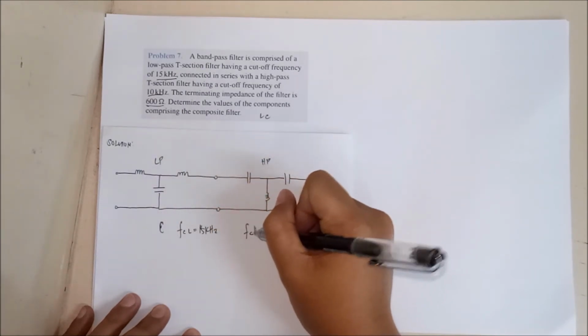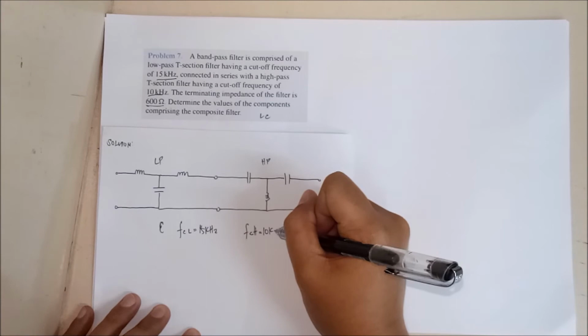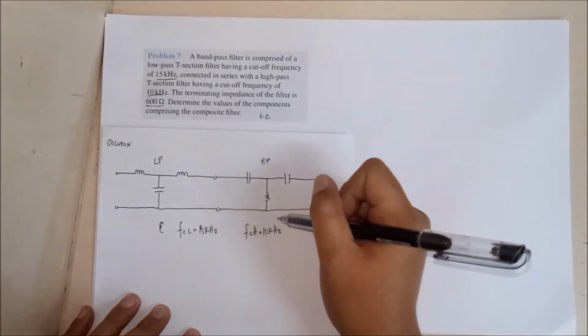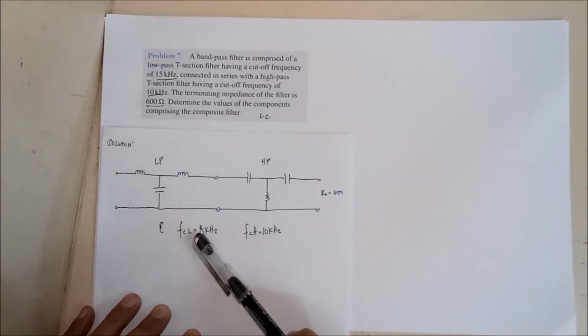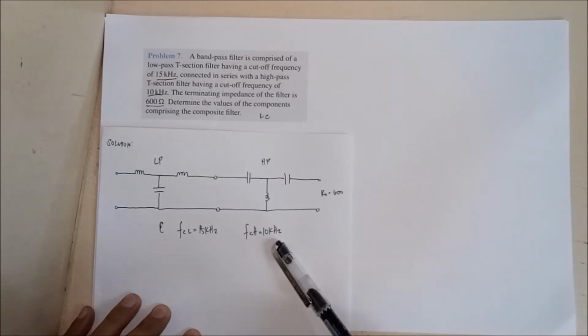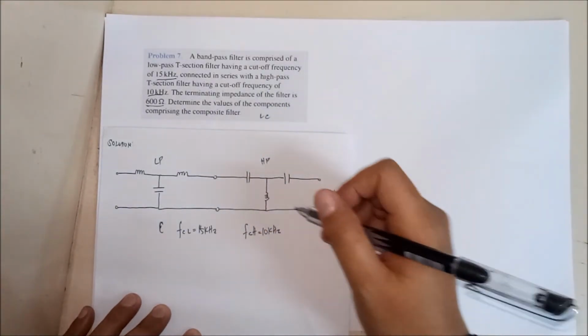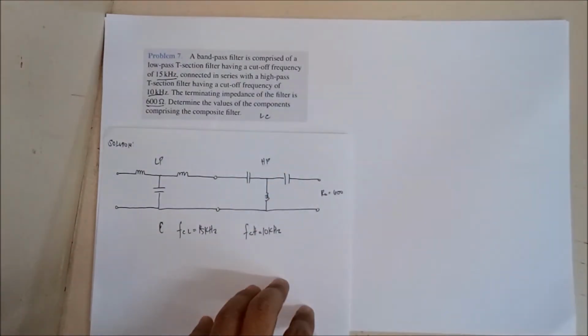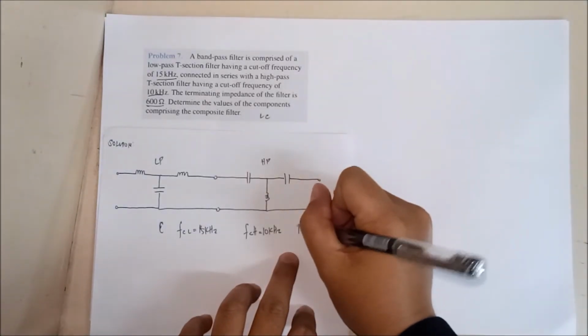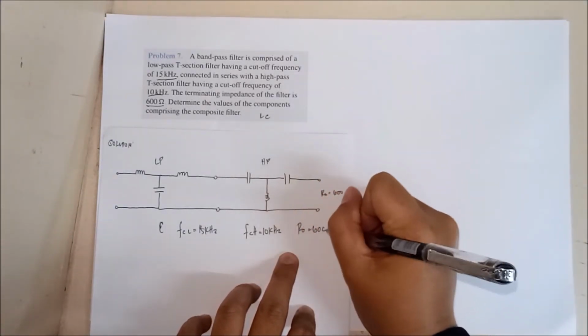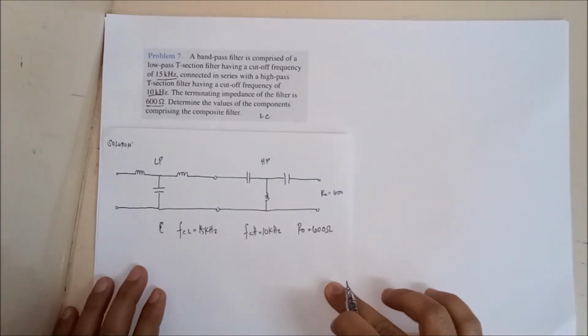Our FC high is given 10 kilohertz. Okay? So, this is for low pass, this is for high pass. Given din ang ating 600 ohms, that is your terminating impedance or your RO, which is equal to 600 ohms. So these are our given.